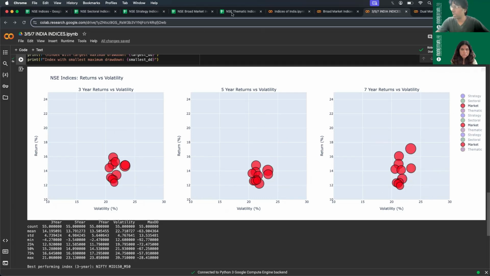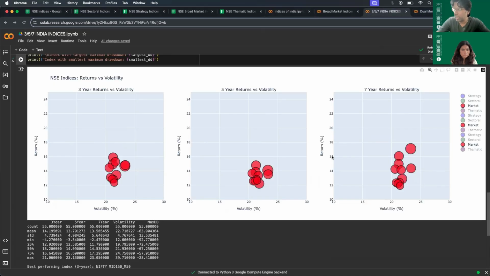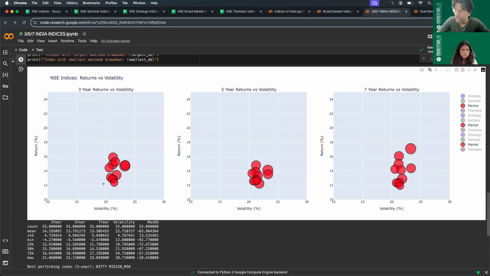Now, as we have seen earlier also in the overall canvas, we have noticed that the market indices are closely clustered together. So when you see across different time frames, that is also true, and not just for the 7-year time period, even for a 3-year time period or a 5-year time period, all these are rolling returns. You see that the market indices are clustered closely, and they have a volatility range of 20 to 25%. So you can notice that the minimum that any equity investor needs to bear in mind whenever he or she is entering the market is that a volatility of 20 to 25% is a given. That's what is seen across the different time periods.